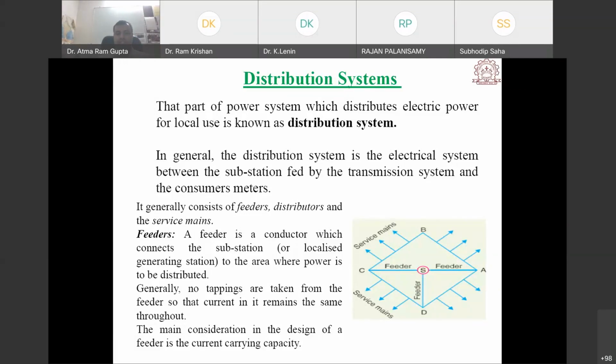A feeder is a conductor which connects the substation to the area where power is to be distributed. Generally no tappings are taken from the feeder, so the current in it remains the same throughout. The main consideration in the design of the feeder is the current carrying capacity. So these are the main three points about feeders.